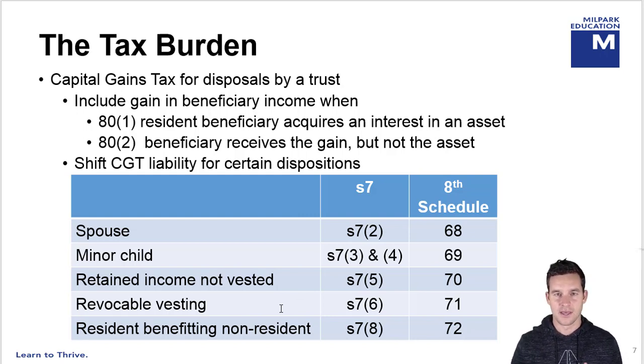So basically, when the trust sells an asset or when the trust gives the asset to the beneficiary, we calculate a capital gain. That capital gain is taxed either in the beneficiary's hands in terms of paragraph 80, or in the original donor's hands in terms of paragraphs 68 to 72, or it can be taxed in the trust's hands as a last resort.